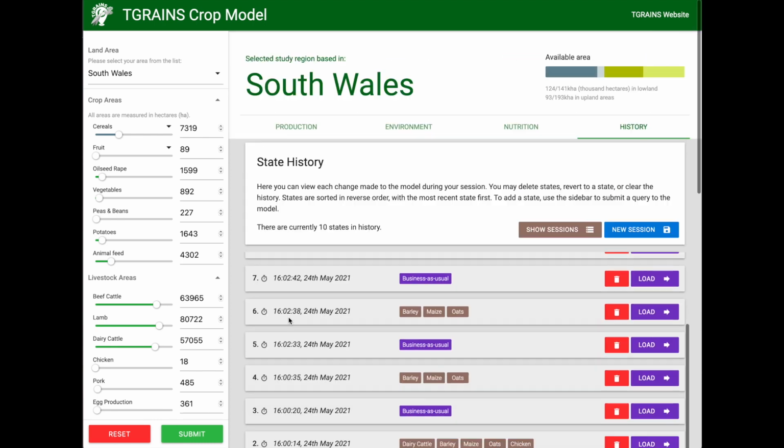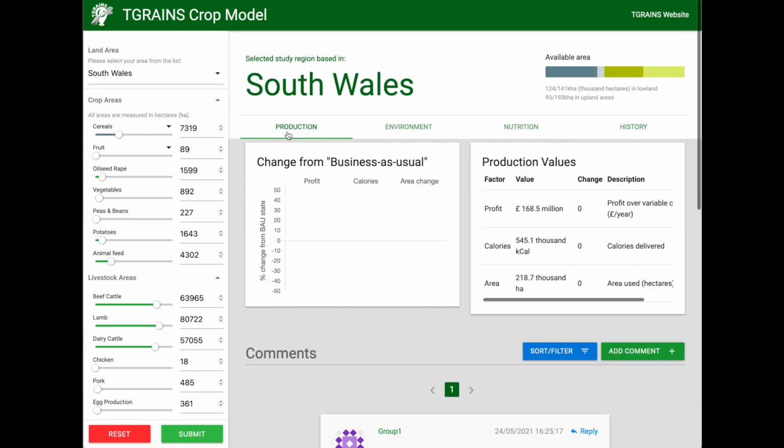This was a very quick introduction to the model tool, and I'm not expecting you to memorise all of what I've said. You'll be able to go through this gently with your facilitator in your group in the next half hour. If there's anything you're unclear about, please just ask your facilitator for clarification.